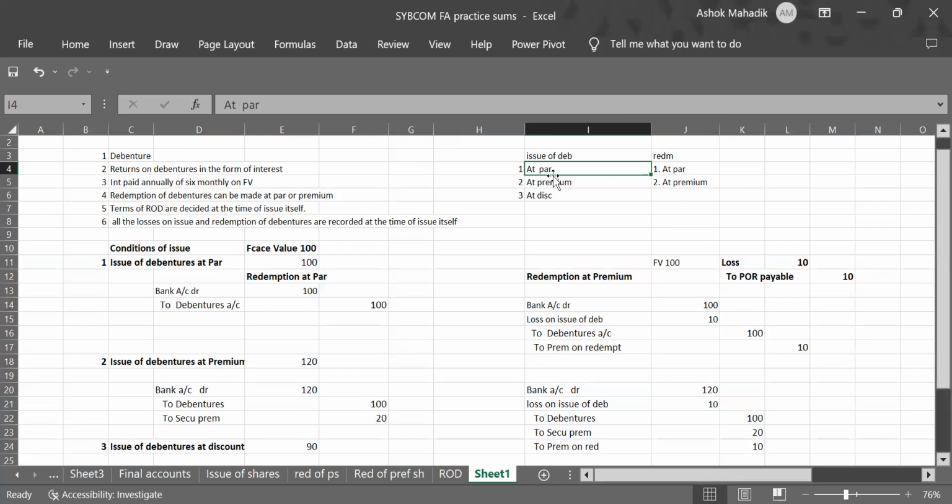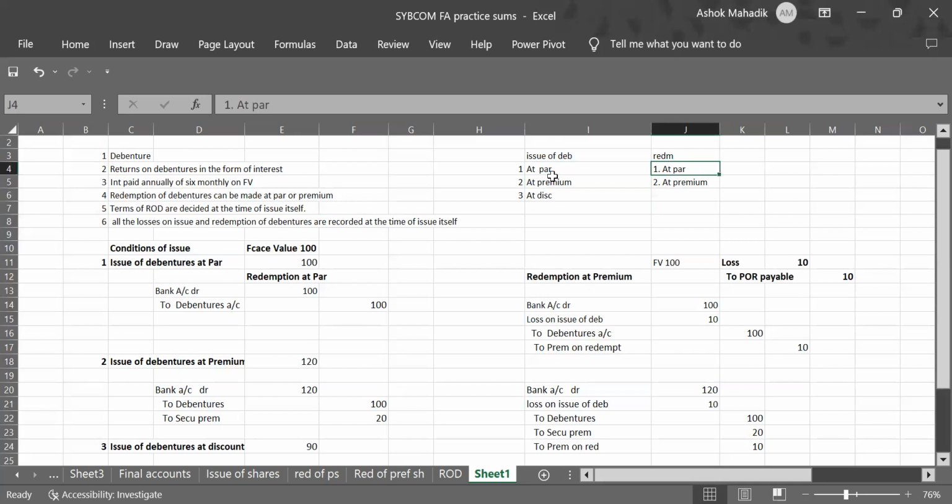Same way, when we issue debentures at premium, we are selling a 100 rupees debenture at 120. At the same time, we have to see whether we are giving the condition of repayment at par or at premium. Same way, when we are selling debenture at discount, we have the option of redeeming it at par or at premium. So there are 6 options.